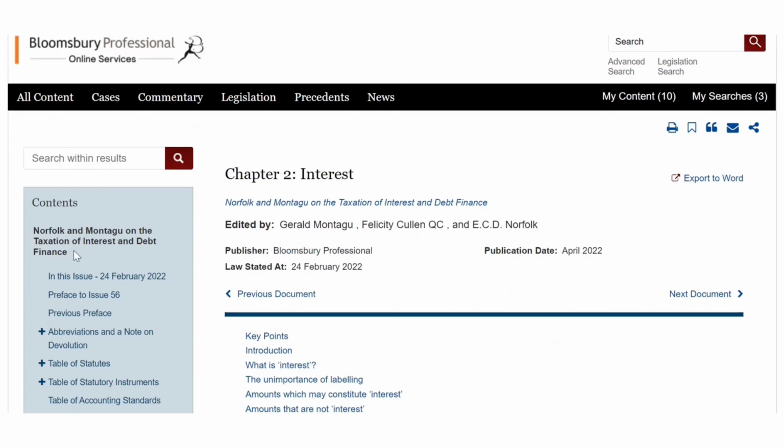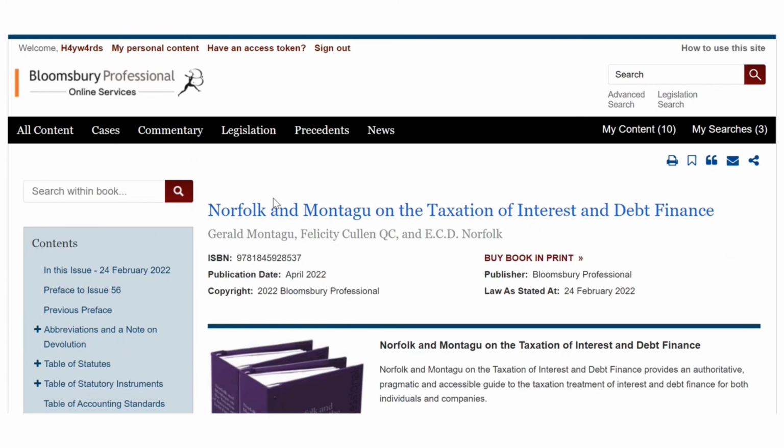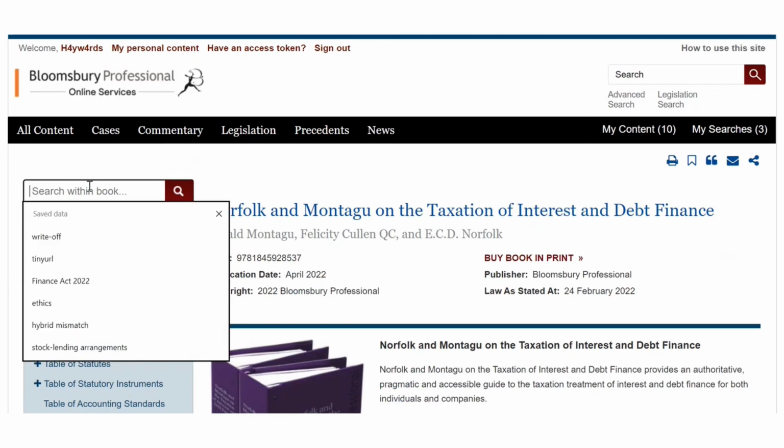Okay, so we've looked at browsing, we've looked at some of the functionality of the product. The final thing I want to do is highlight the search button here. So by the search button on the left-hand side, you are searching just within this product.